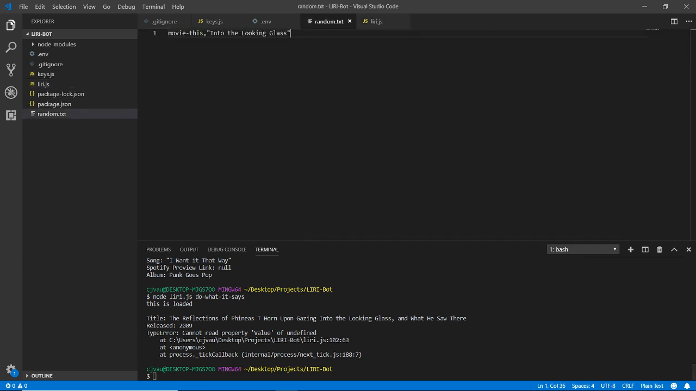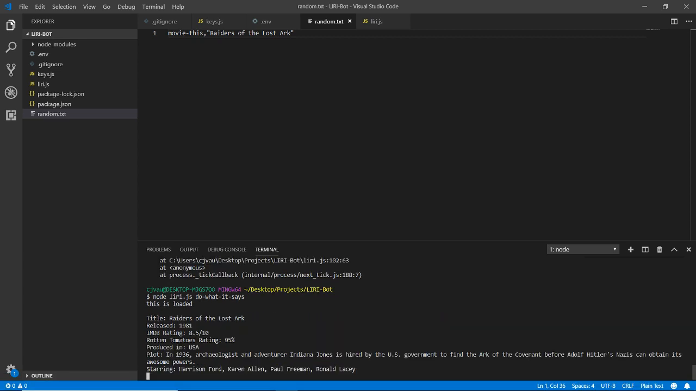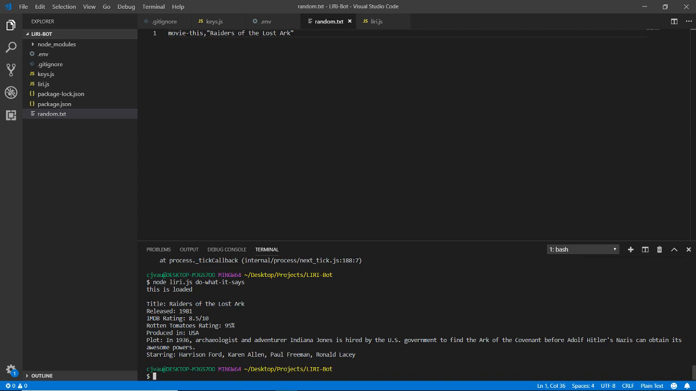Let me try a movie I do know. Let's try Raiders of the Lost Ark. So we'll just change that, redo the command. There we go. Okay. So Raiders of the Lost Ark, released 1981, 95%, produced in the USA. Archaeologist and adventurer Indiana Jones is hired by the U.S. government to find the Ark of the Covenant before Adolf Hitler's Nazis can obtain its awesome powers. Starring Harrison Ford, Karen Allen, Paul Freeman, and Ronald Lacey. There we go. So that's pretty much it.